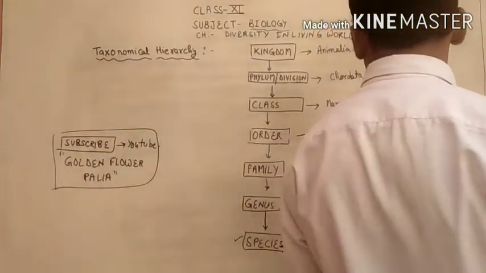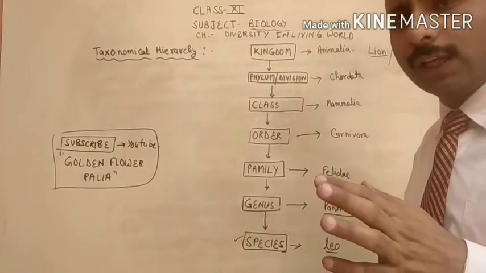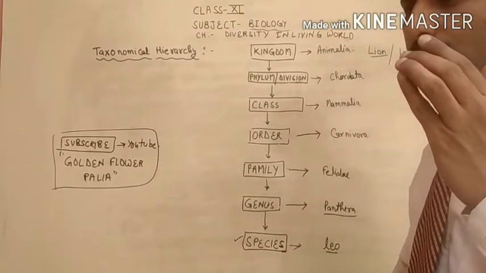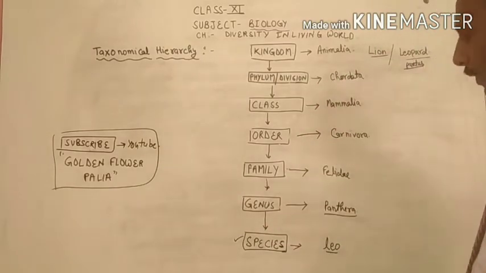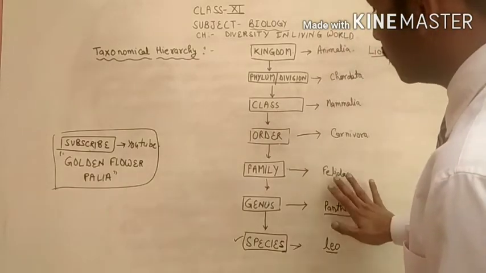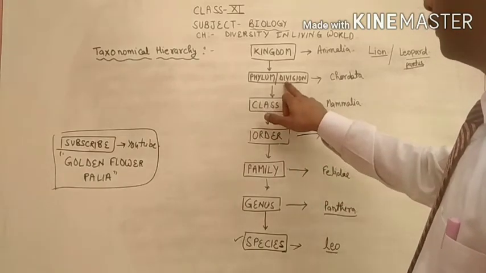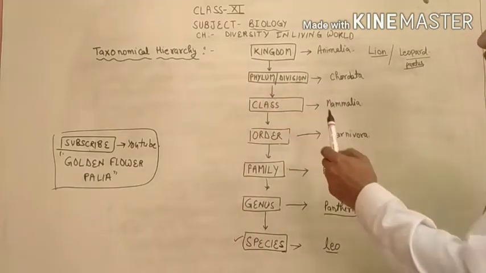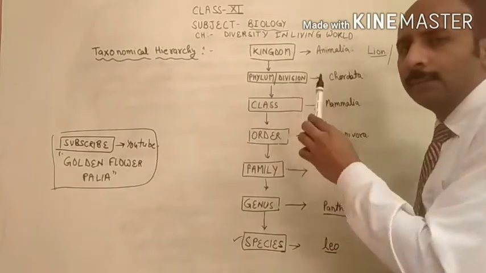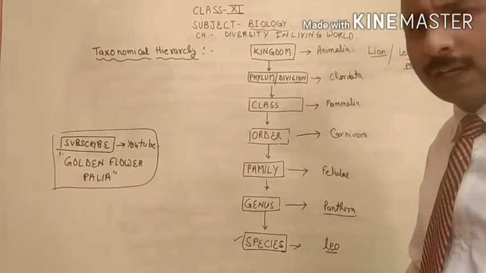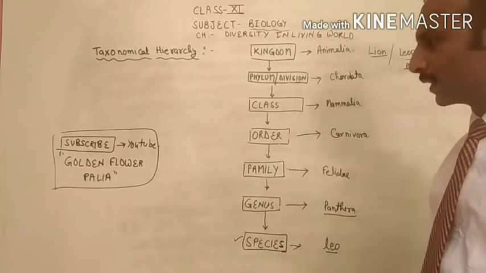So that is the classification of organisms. Every organism we have to give classification. We have to give the classification to each and every living organism according to the biology norms. So every living organism has to follow these 7 steps. Just for example, now I have written here phylum oblique division. Why have I written this? If we are doing the classification of animals, then we have to write phylum. If we are doing the classification of plants, then we have to write division here. I will give you many more examples in the coming videos.